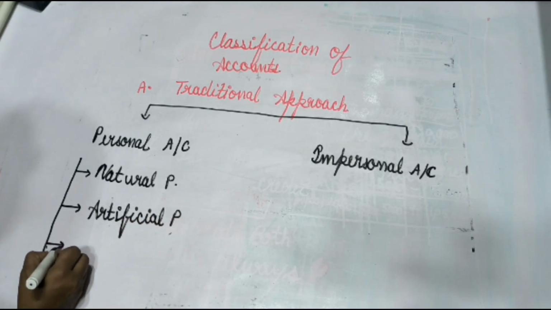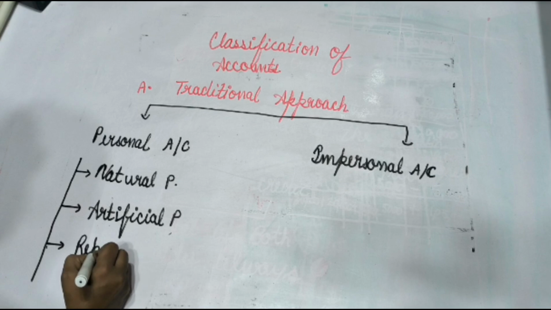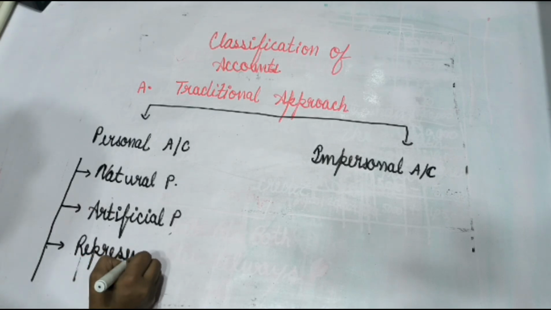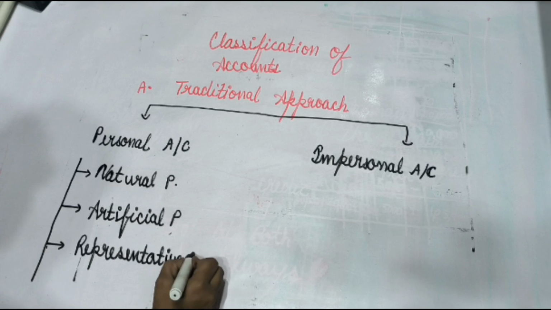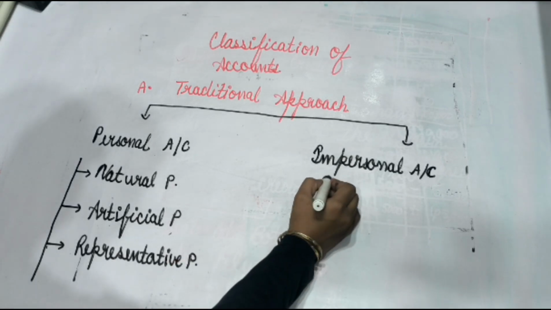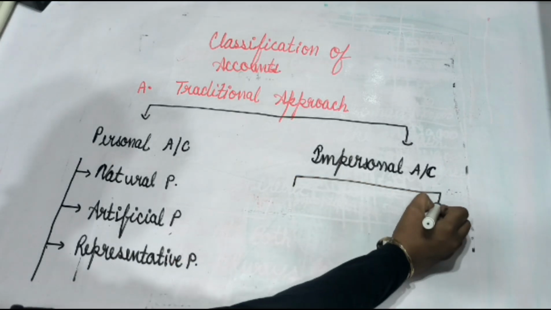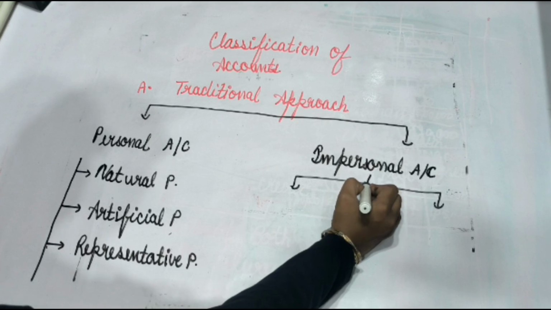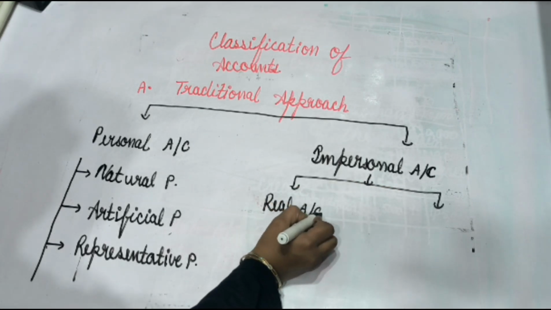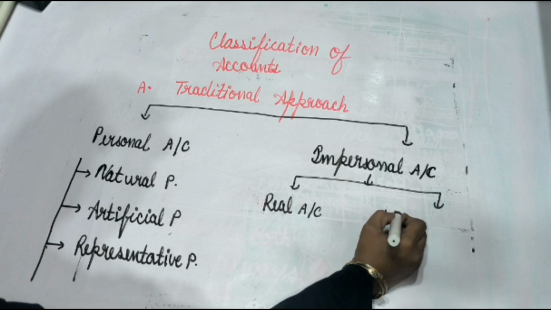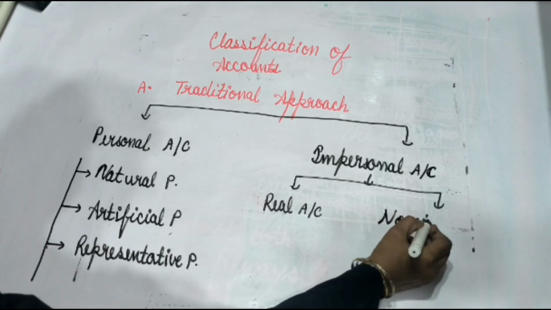And the third one is representative personal account. The impersonal account is of two types. The first one is real account and the second one is nominal account.